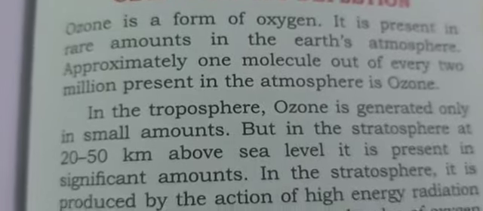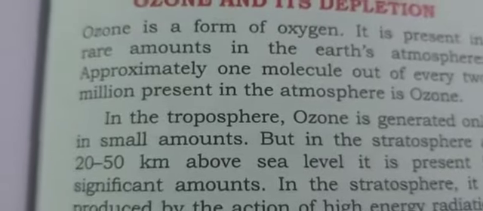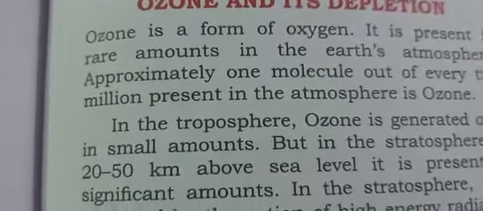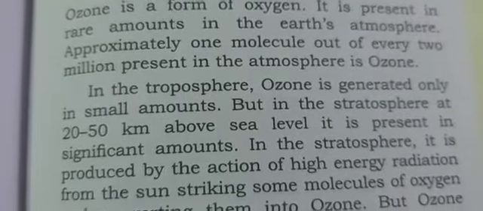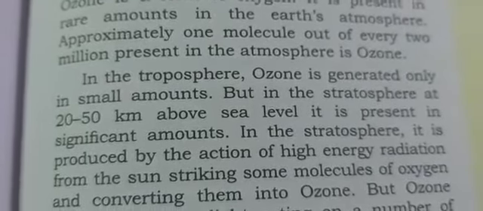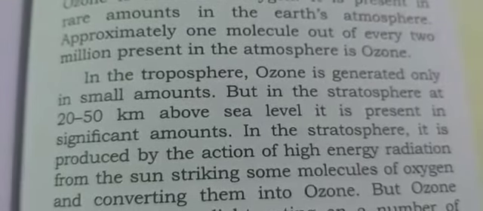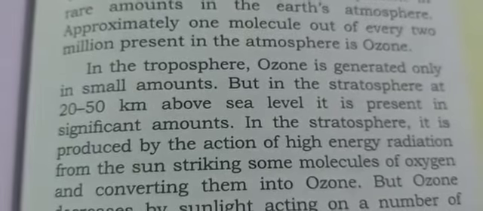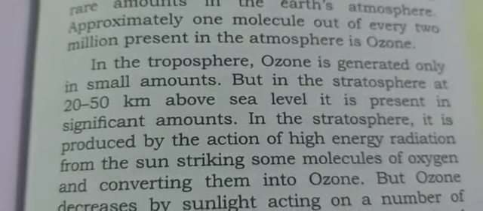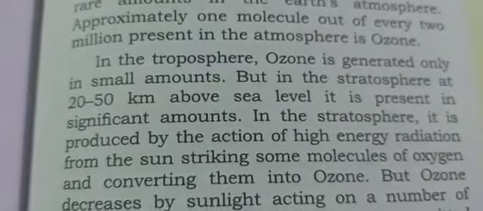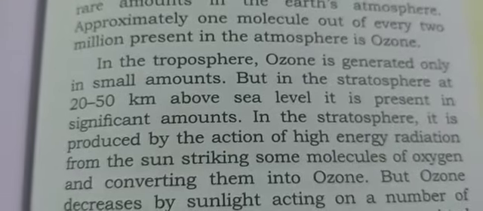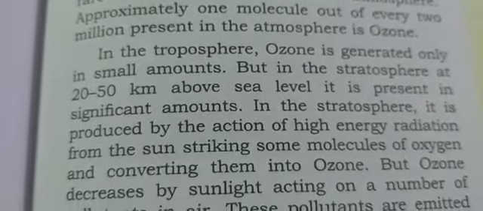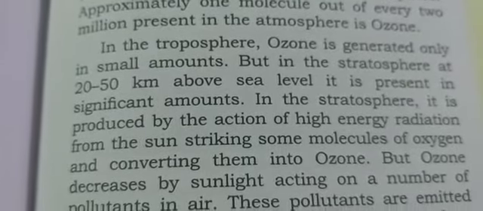ozone. So in the troposphere, ozone is generated only in small amount, but in the stratosphere at 20 to 50 kilometer above sea level, it is present in more amount. In the stratosphere, it is produced by the action of high energy radiation from the sun, striking more molecules of oxygen and converting them into ozone, children.